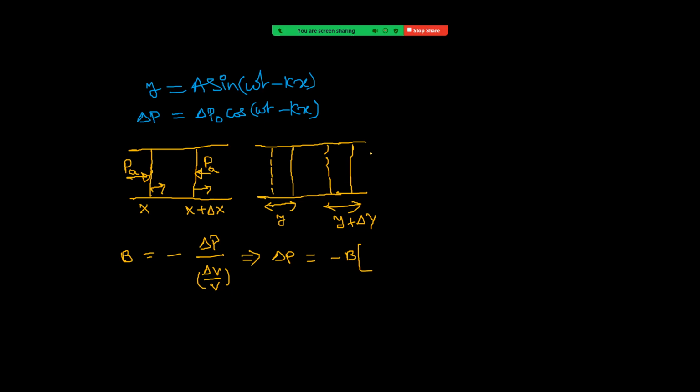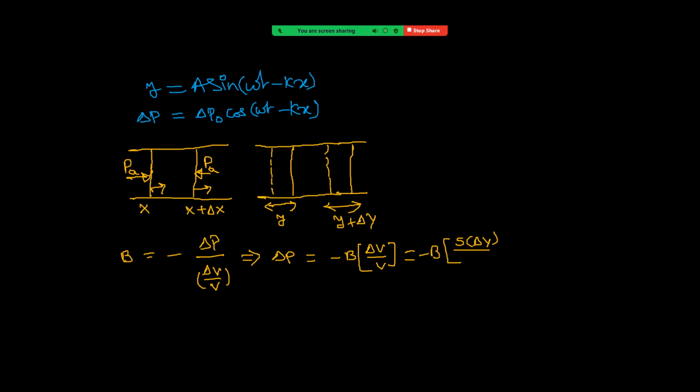If you take cross-section area as S, change in volume will be, take first here delta V by V, that is equal to minus B into, in the place of delta V, S into delta y. Okay. Because this is moving by y distance, but this is moving by y plus delta y. So change how much?